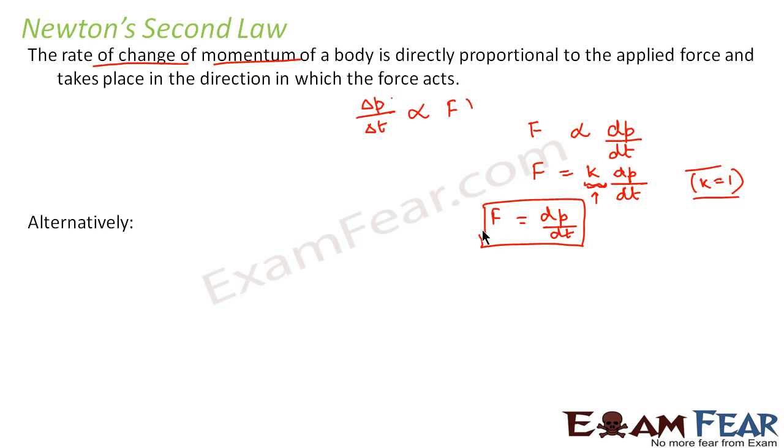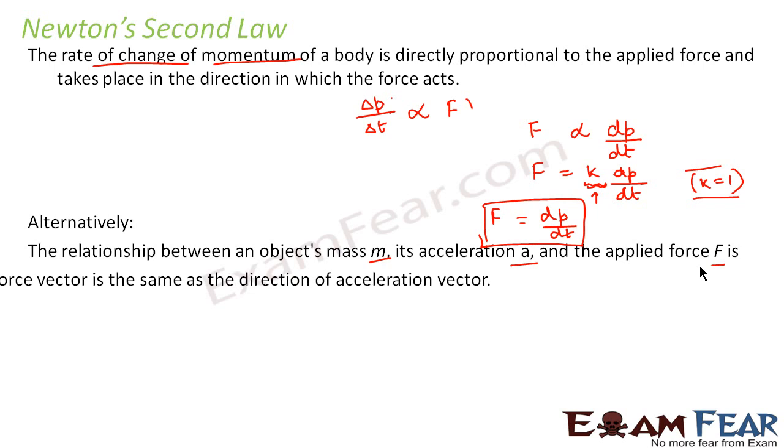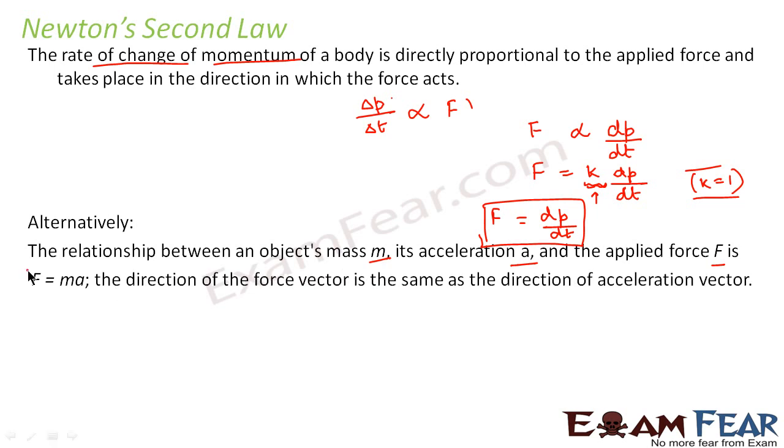The second law can alternatively be stated as the relationship between an object's mass m, its acceleration a, and the applied force F: force is equal to mass into acceleration. The direction of the force vector is the same as the direction of the acceleration vector.